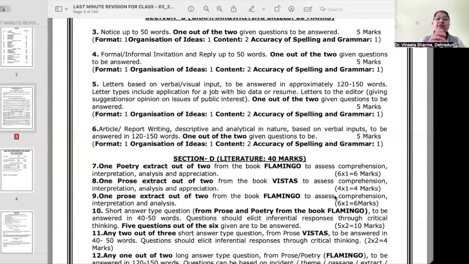Sometimes you make incorrect use of words. Sometimes you make compound or complex sentences which you are not able to frame properly. Make short sentences, make simple sentences, but just make sure that they are error proof.